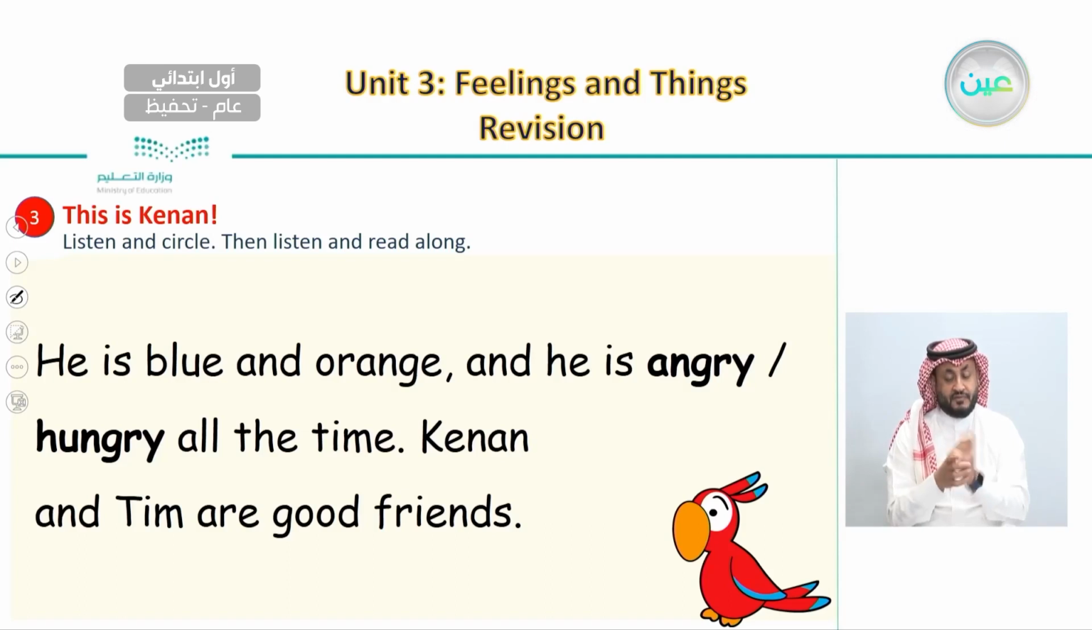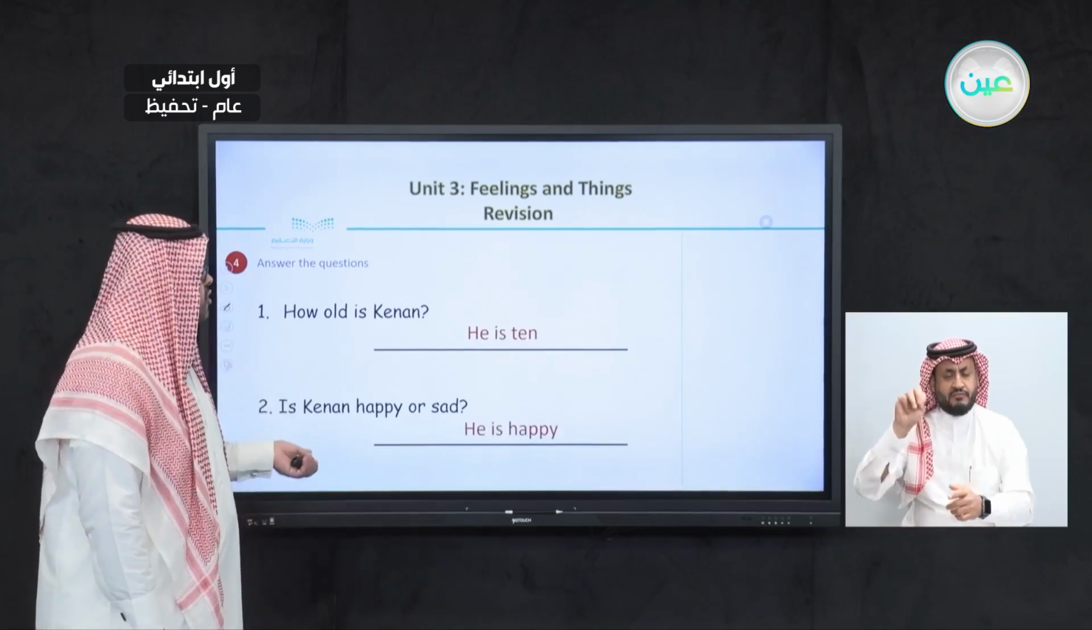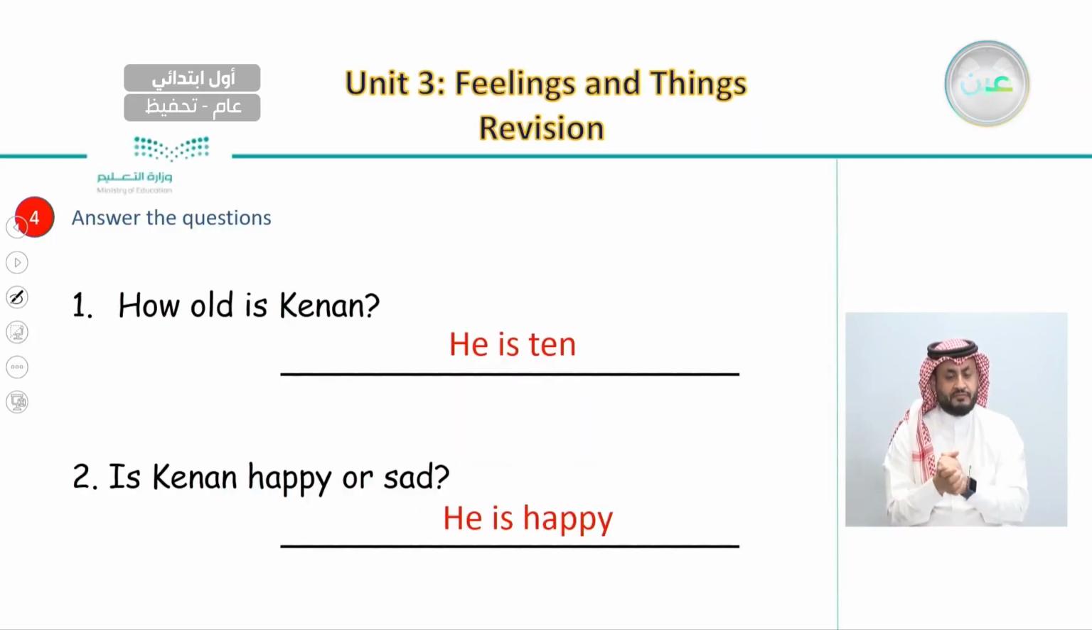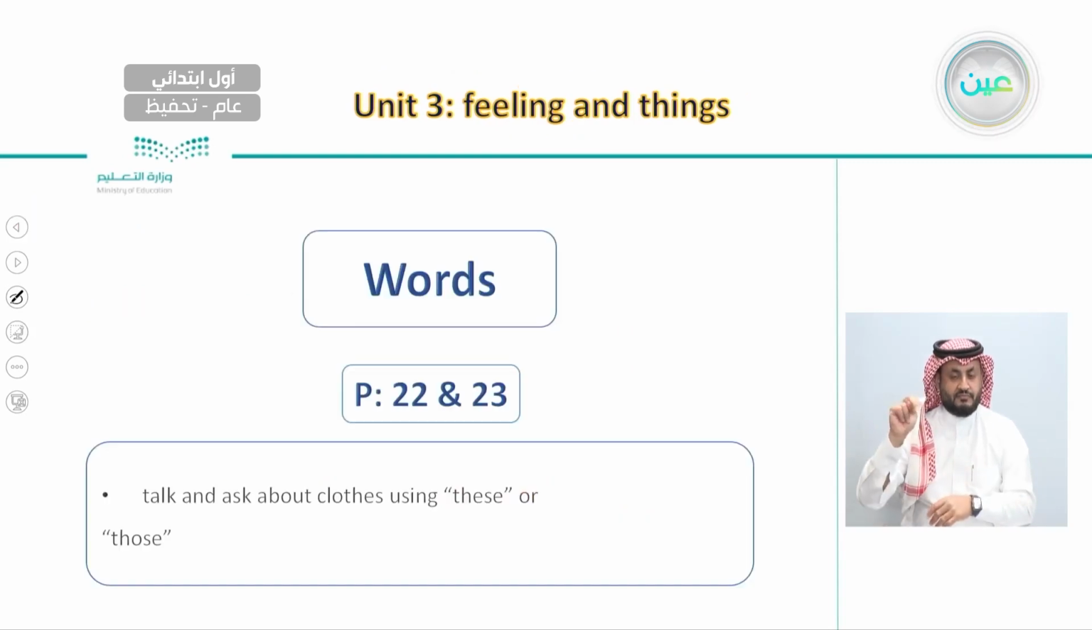So here, did we say the parrot is angry or hungry? Here we said that he is hungry all the time. And after this, we had the questions to answer. Like, for example, how old is Kinan? He is 10. And is Kinan happy or sad? He is happy. And also we talked about Tim. What color is he? And also we asked, is Tim thirsty? And the answer was no, he is hungry all the time.